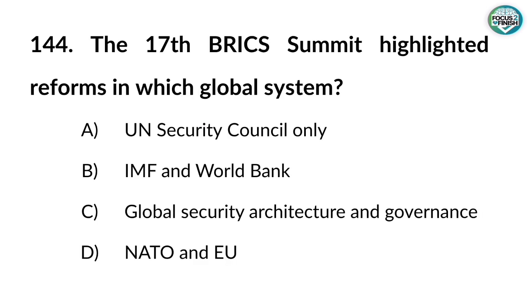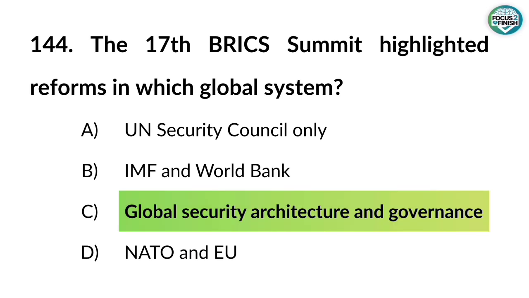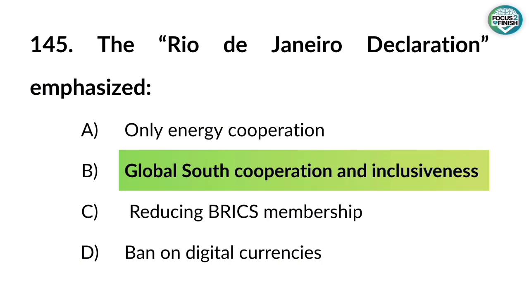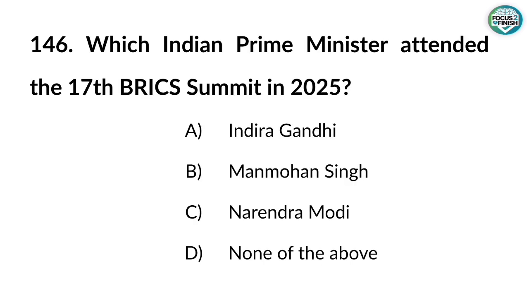144. The 17th BRICS Summit highlighted reforms in which global system? Answer: global security architecture and governance. 145. The Rio de Janeiro Declaration emphasized? Answer: global South cooperation and inclusiveness. 146. Which Indian Prime Minister attended the 17th BRICS Summit in 2025? Answer: Narendra Modi.